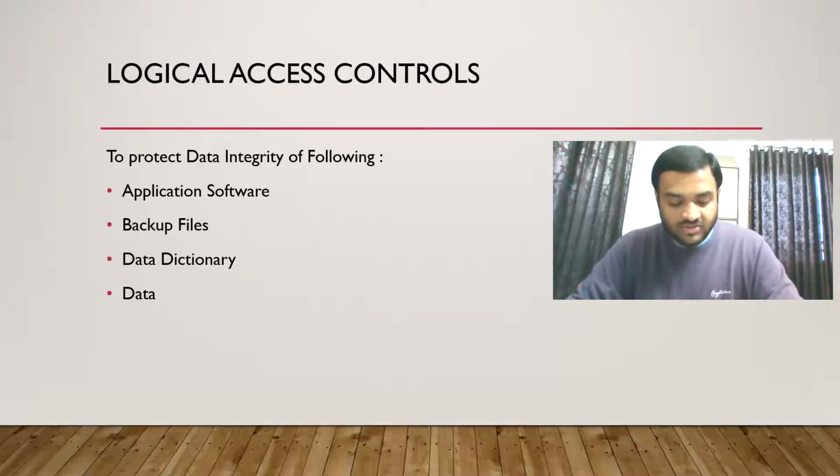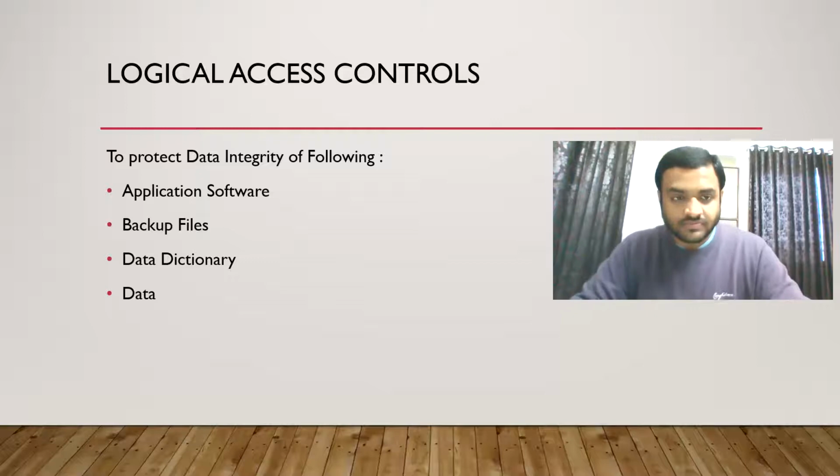Sorry, these were asynchronous attacks, not computer crime exposures. Computer crime exposures is the impact of violation of logical access controls. What are the computer crime exposures? Financial loss, legal repercussions, loss of credibility, then blackmail, sabotage, spoofing, disclosure of confidential information.